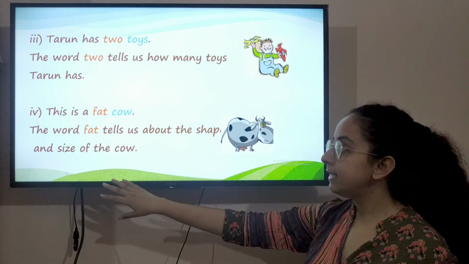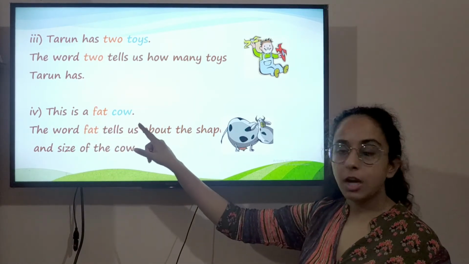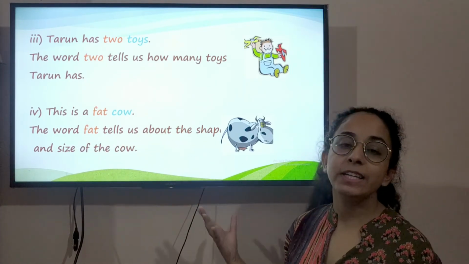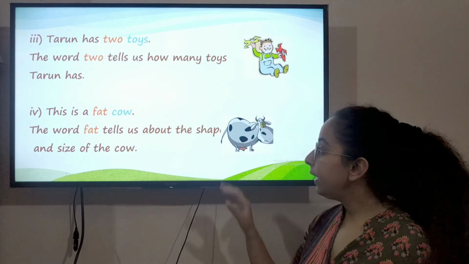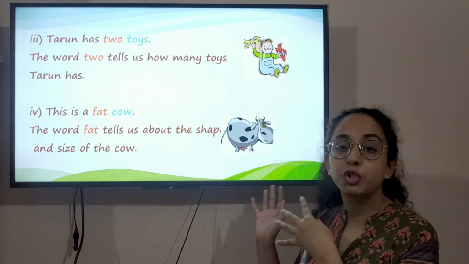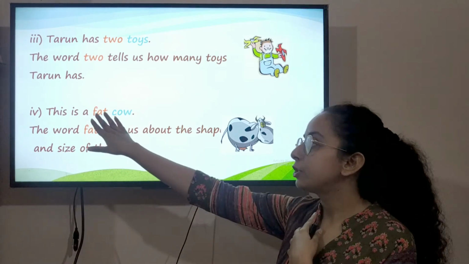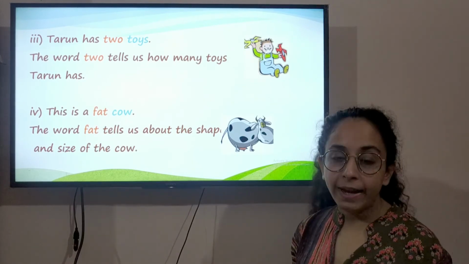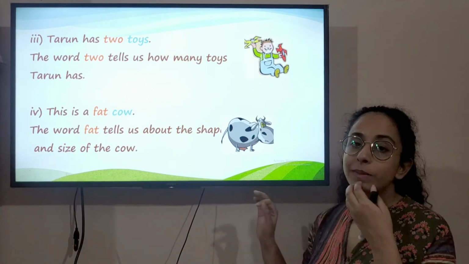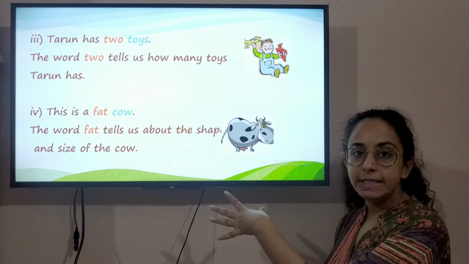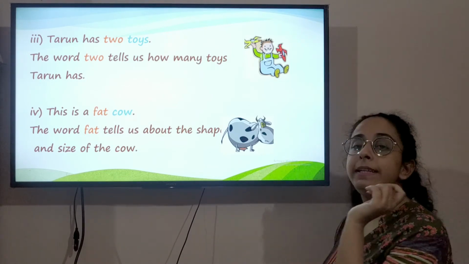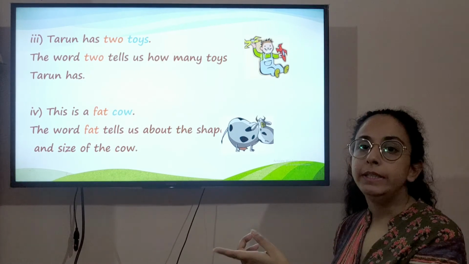Now let's look at this sentence. This is a fat cow. The word fat tells us about the shape and size of the cow. Cow is the noun here, and which word is describing this cow? Fat. This cow is fat in shape and size. So fat is the adjective. You must have noticed that we have read four examples, and in each of these examples, the adjective was coming before the noun.